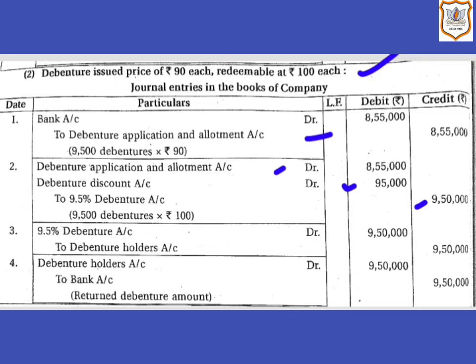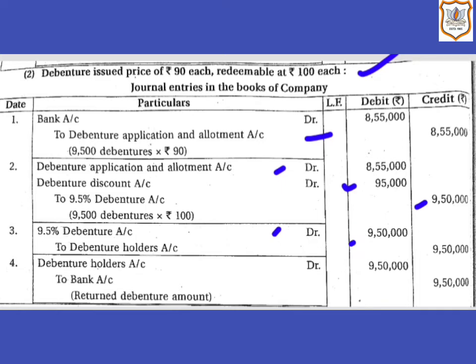Now let us see the journal entry at the time of redemption. Here 9.5% debenture account will be debited by rupees 9,50,000, that is 9,500 debentures multiplied by rupees 100. To debenture holders account, debenture holders are here creditors, so here debenture holders account will be credited.